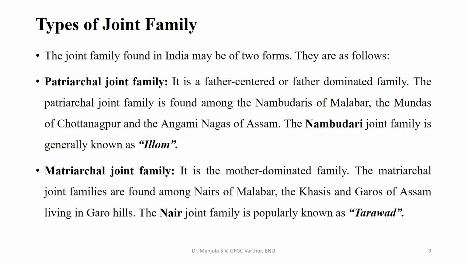Types of joint family. Mainly, the joint family in India can be of two types: patriarchal joint family and matriarchal joint family. A patriarchal joint family is a father-centered or father-dominated family. The patriarchal joint family is found among the Nambudris of Malabar, the Mundas of Chotanagpur, and the Angami Nagas of Assam. The Nambudri patriarchal joint family is generally known as Illam.